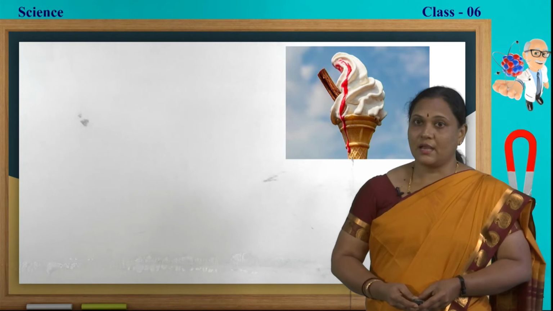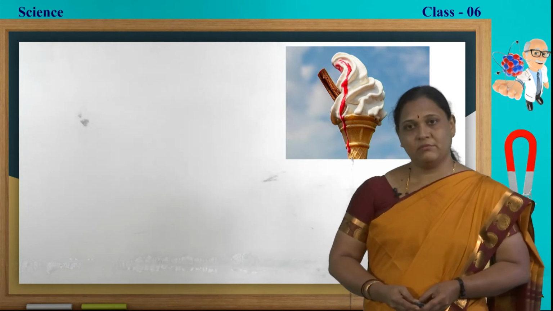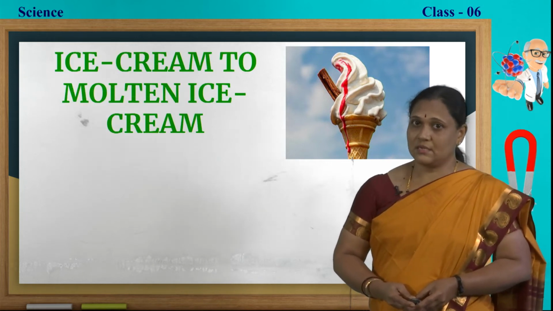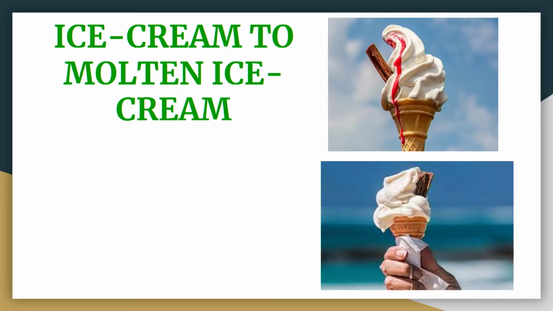Next is ice cream. You all love it, no? So here is ice cream. When we take out this ice cream from the freezer, what happens? It starts melting. Yes, it starts melting. Can we get back the ice cream from this molten ice cream?